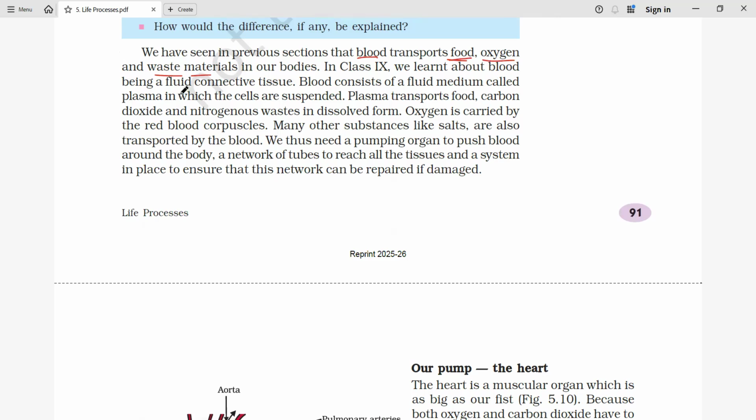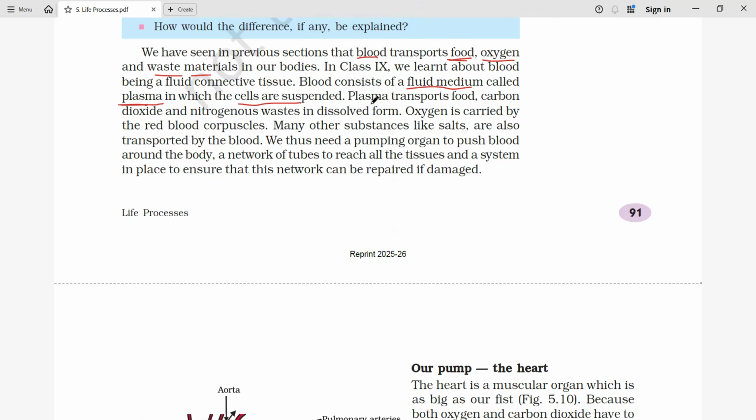Now the blood consists of a very important fluid medium that is called plasma. What is plasma? This is the fluid medium of the blood. In this only, cells are suspended, so the cells float in it. What do cells do in plasma? Cells float. And it is the fluid medium for the blood.